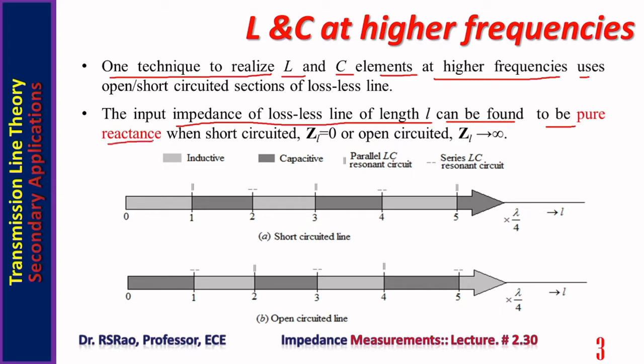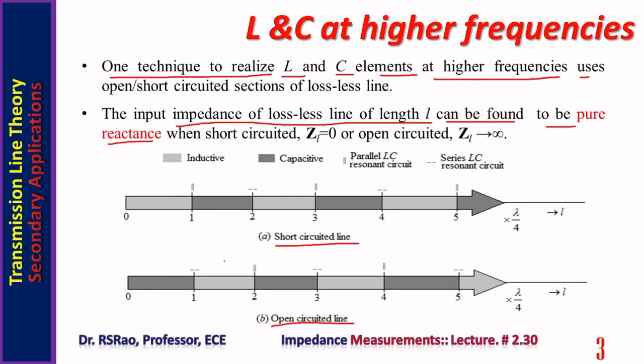This reactance may be inductive reactance or it may be capacitive reactance. It depends upon the length L. Of course, it is reactance when the line is either short or open. Below here are shown two lines. In A, short-circuited line is shown. In B, open-circuited line is shown.